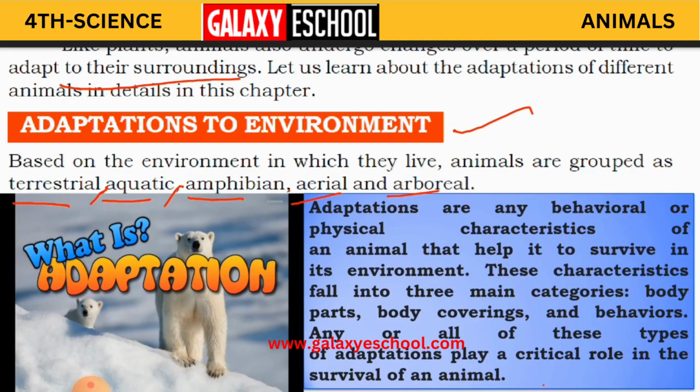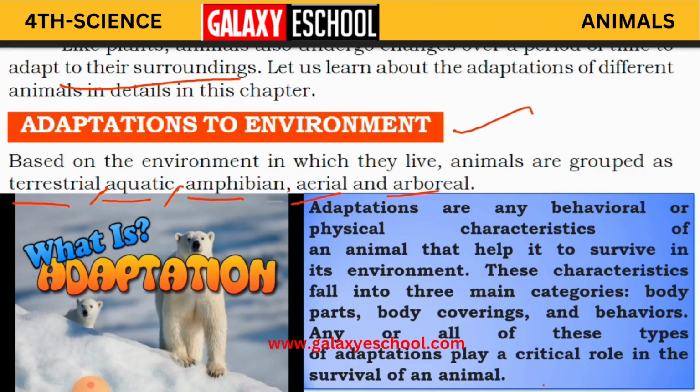Physical characteristics mean, children, physical features. If you see animals, some animals have fur and some animals are without fur. These are physical features. In cold regions, animals have more fur on their skin. Why? To protect from the cold. In hot regions, animals do not have fur. Why? To protect themselves from the heat. So this is one example.